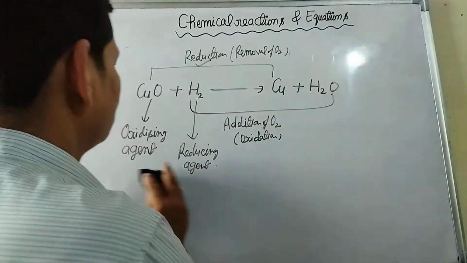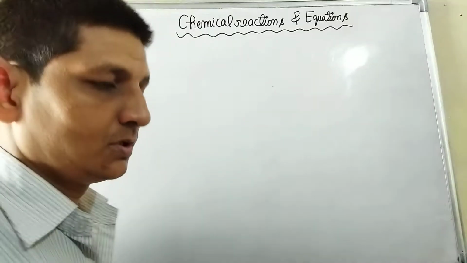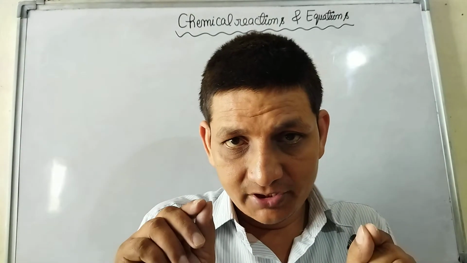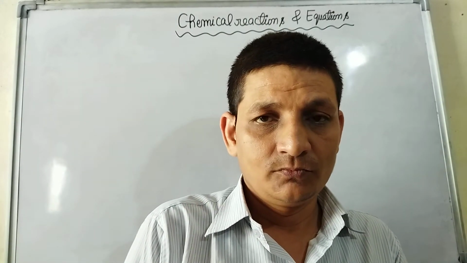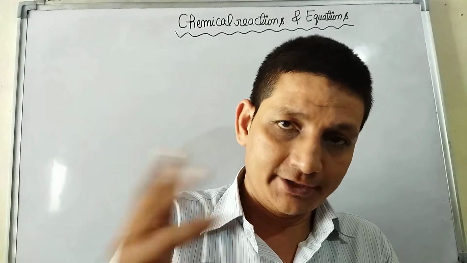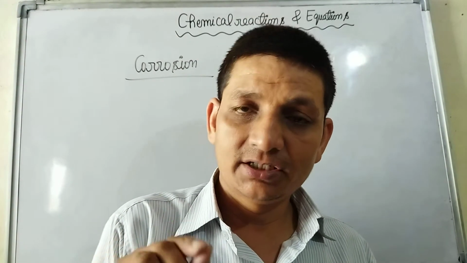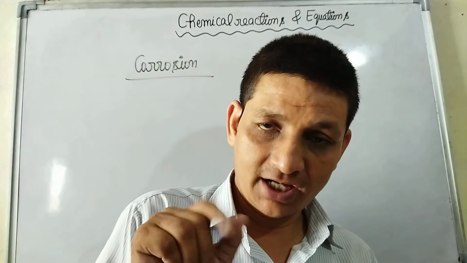What is corrosion? Corrosion is the slow decomposition of metal by reacting with oxygen and moisture of air to form undesirable compounds like oxide, hydroxide, carbonate.